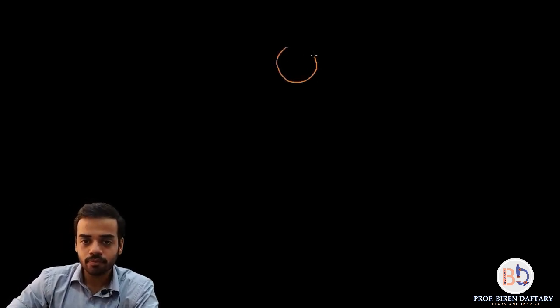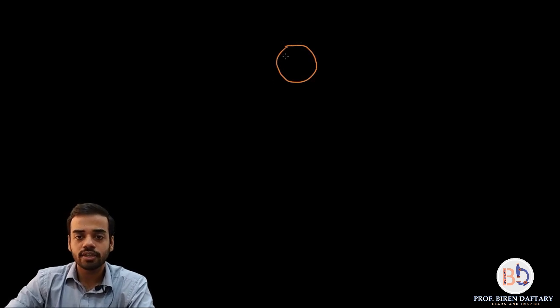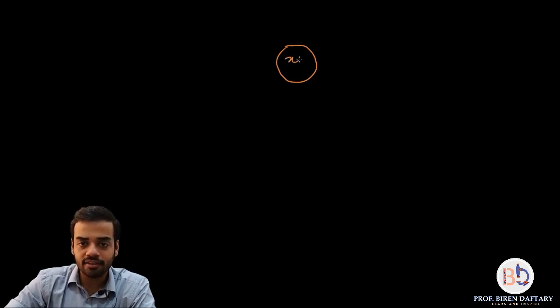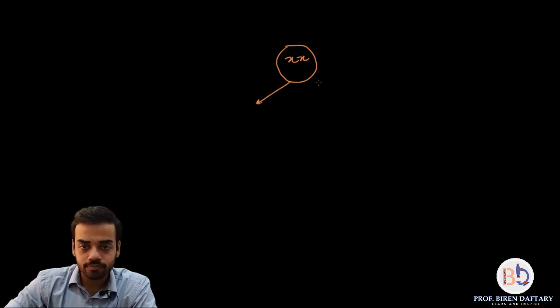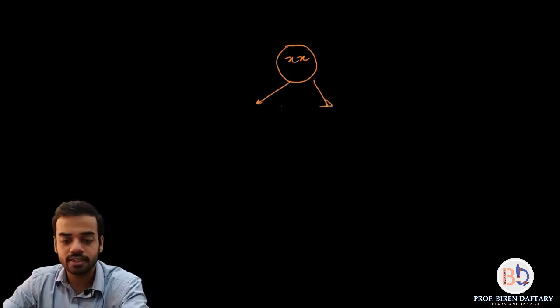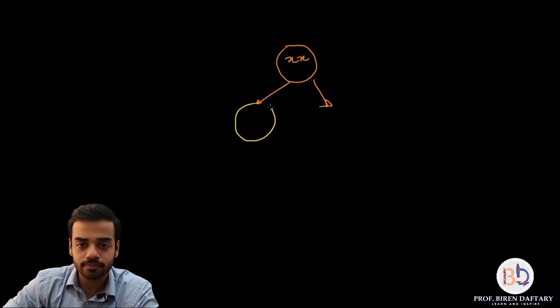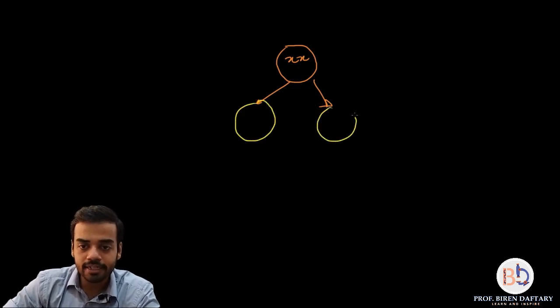Before we start with that, please remember, if this is the parent cell, and that parent cell is having two chromosomes, when it undergoes mitosis, it is going to produce two daughter cells, and each of these two daughter cells is going to have two chromosomes each.